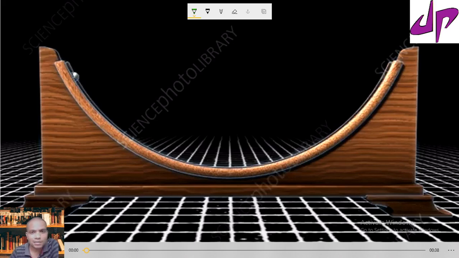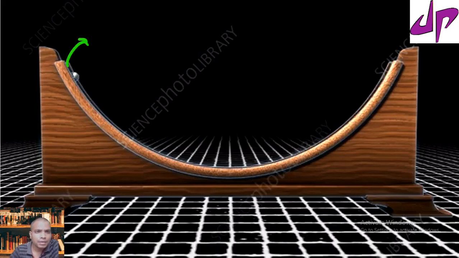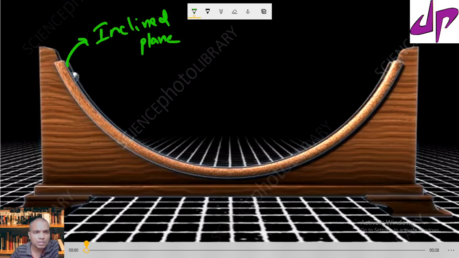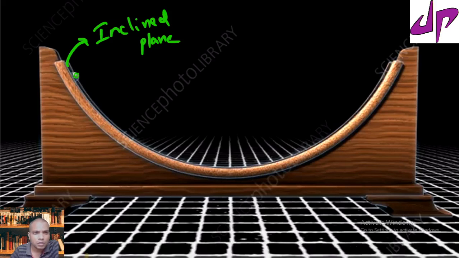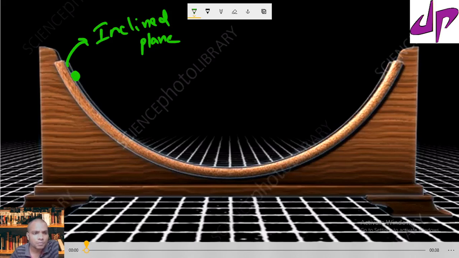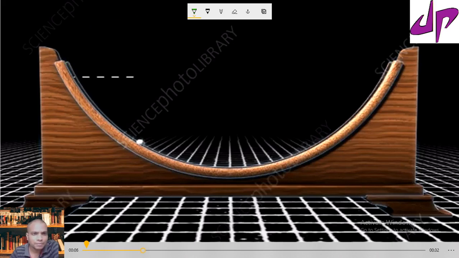Let us understand the setup first. This is an inclined plane. If you observe here, this is the marble, a small marble, initially placed here. Suppose we play it: the marble rolls, goes to the other side, and again comes back.